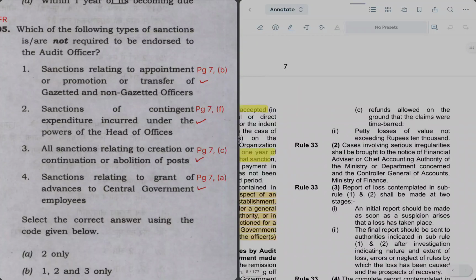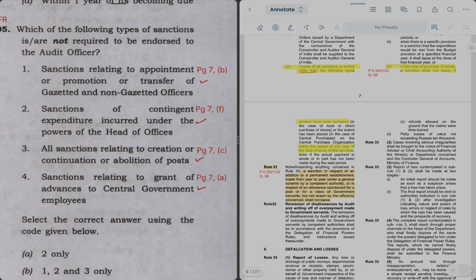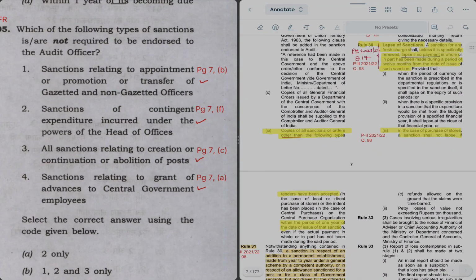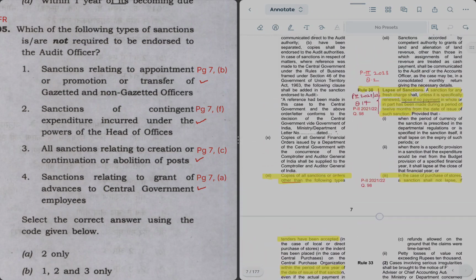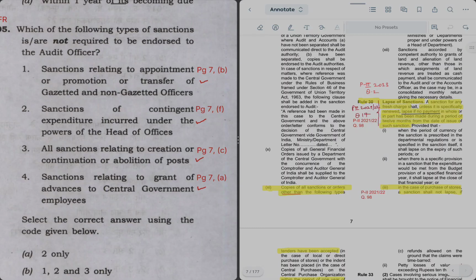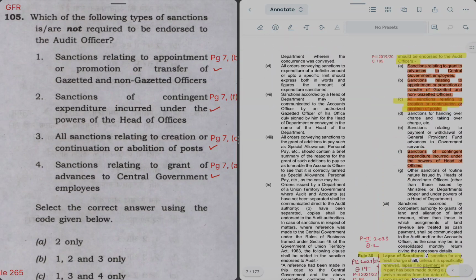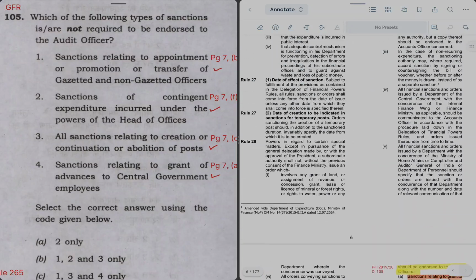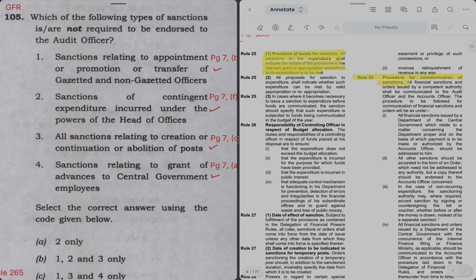ये 7 पे हम पहुंच गए हैं। पेज 7 पे अंडर which rule it is covered? It is covered under rule number 30, lapse of sanctions. नहीं, यहाँ covered नहीं है, this is covered under other topic जो ऊपर से चलता आ रहा है, which is procedure for communications of sanctions, rule 29. So इसमें